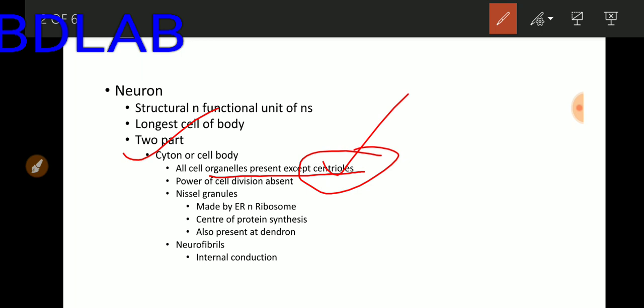Other cell organelles like mitochondria, Golgi body, endoplasmic reticulum, and ribosomes are all present. So a few questions for you to answer in the comment box. First question: name the three double membrane bounded cell organelles. Second question: name the smallest and membraneless cell organelle. I hope all of you respond.